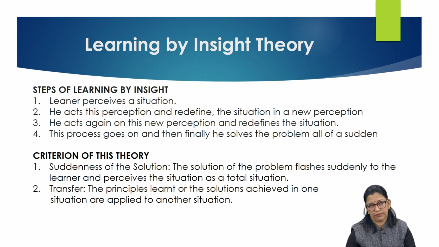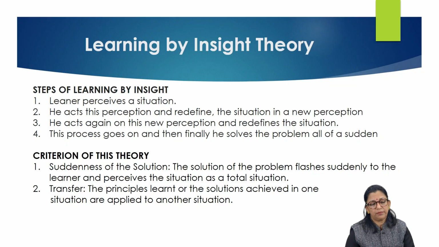This process goes on. He has to perceive the situation, then he has to redefine, and this process goes on, and then finally he solves the problem all of a sudden. Suddenness is a prominent factor in this theory of learning by insight. So these are the steps involved in learning by insight. And the next criterion of this theory is suddenness of the solution. The suddenness is the prominent factor. The solution of the problem flashes suddenly to the learner, who perceives the situation as a total situation.